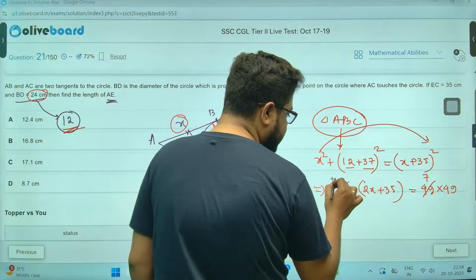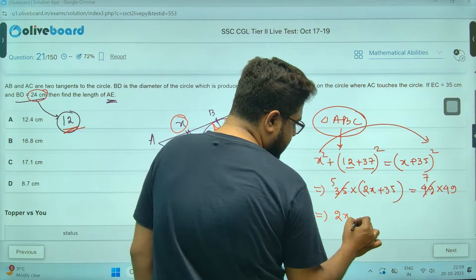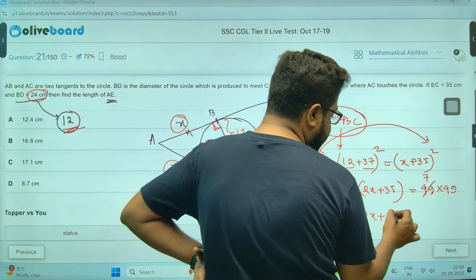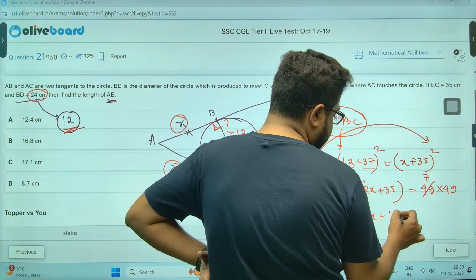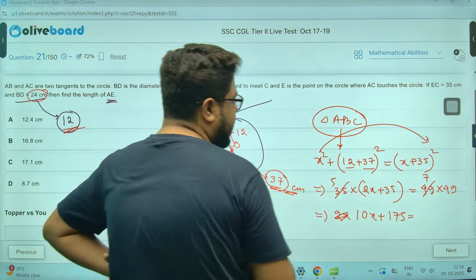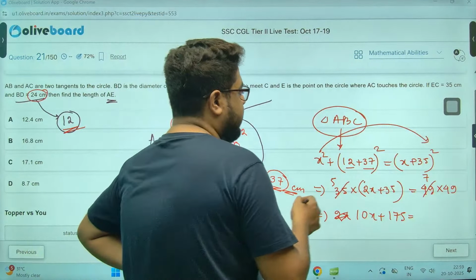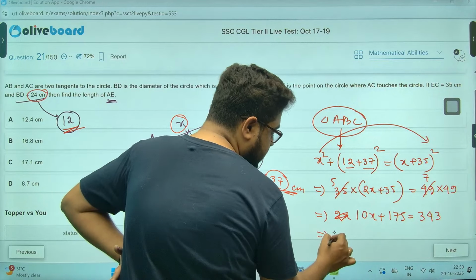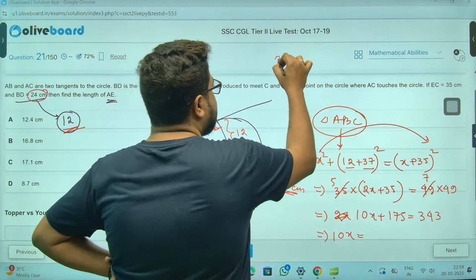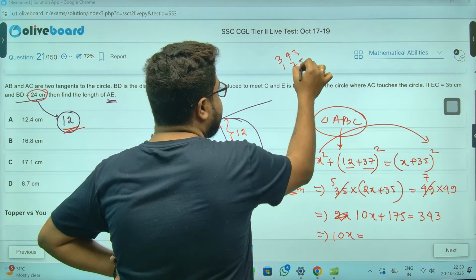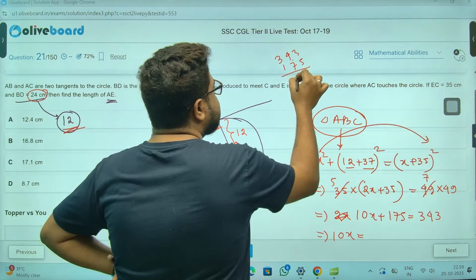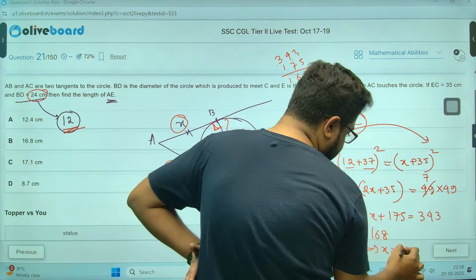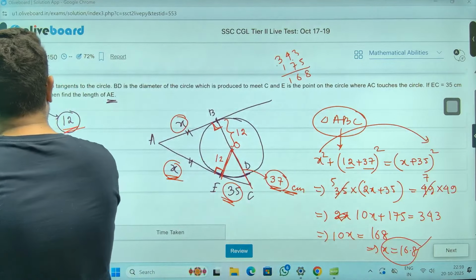7, 7, 7 5s. So 2x, or rather 10x, plus 35, 70, 140, 147, 175. It is equal to 49 into 7. 49. So 350 minus 7, sir. 343. So 343 minus 178, meaning sir 621, 168. So X is 16.8, sir. That was the question. 16.8, option number B.